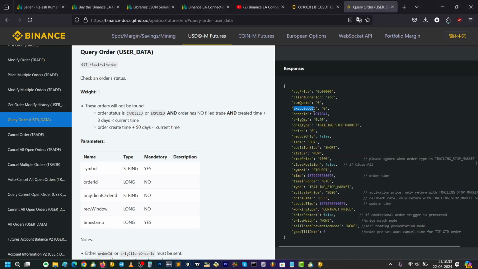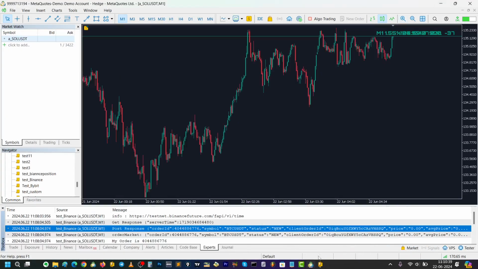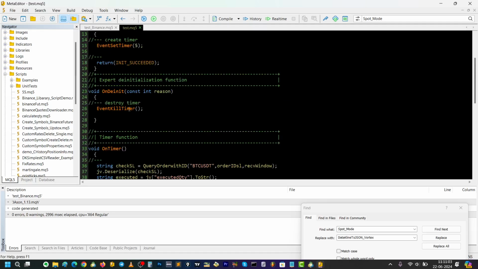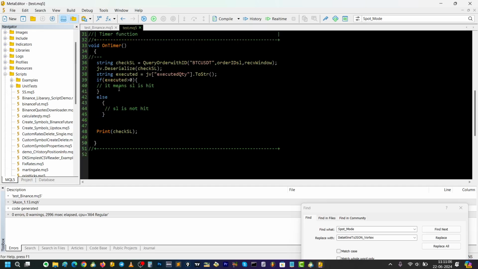So you can see here there is a field executed quantity equal to 0. Okay, when executed quantity, you can see we are calling it executed quantity to string. We are saving it as a string. So there is a simple code. Okay, here if executed is greater than 0, it means SL is hit, and if it's equal to 0, then it means SL is not hit. Okay, so it keeps checking.